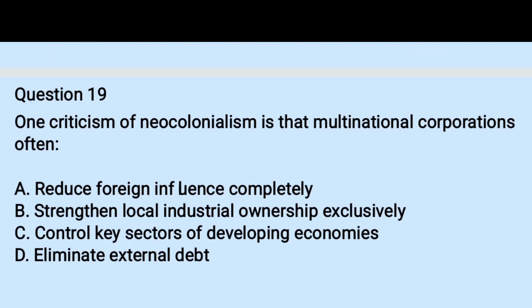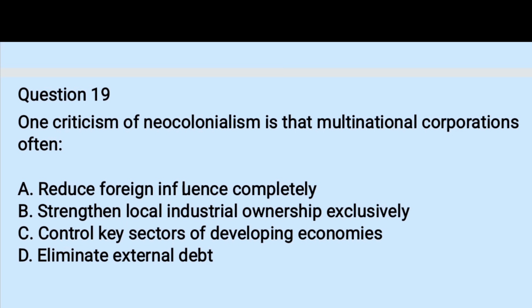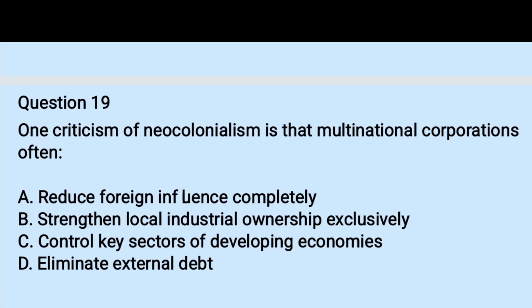19. One criticism of neocolonialism is that multinational corporations often A. reduce foreign influence completely, B. strengthen local industry ownership exclusively, C. control key sectors of developing economies, and D. eliminate external debt. So the right answer is C. They control key sectors of developing economies in Africa. So this was one aspect of neocolonialism that was criticized.